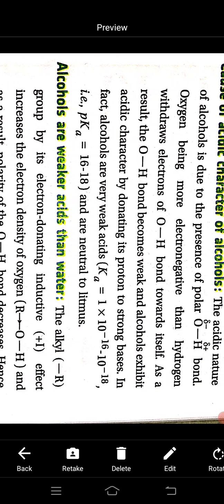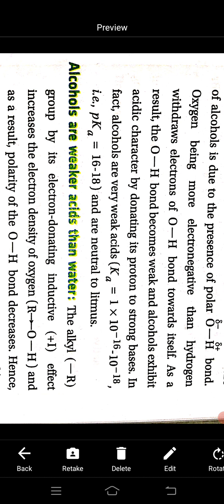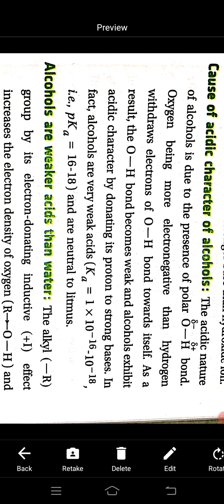As a result, the O-H bond becomes weak and alcohols exhibit acidic character by donating their proton to a strong base. So alcohol shows its acidic character due to the presence of the polar O-H bond, and oxygen is more electronegative than hydrogen. It attracts the bonded electron pair, and for this reason it can donate this proton. This is the cause of the acidic character of alcohol.